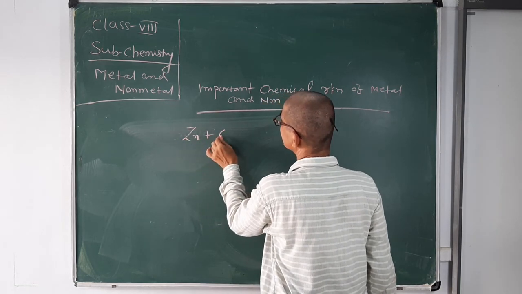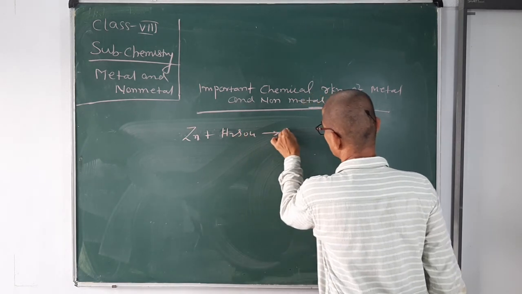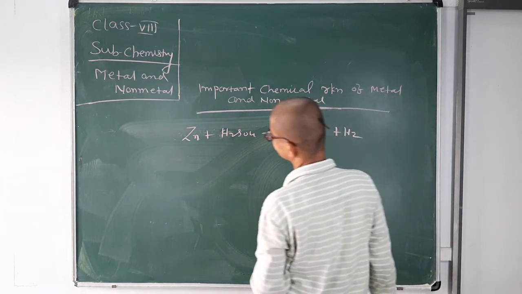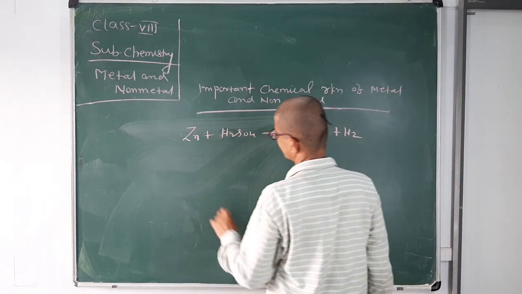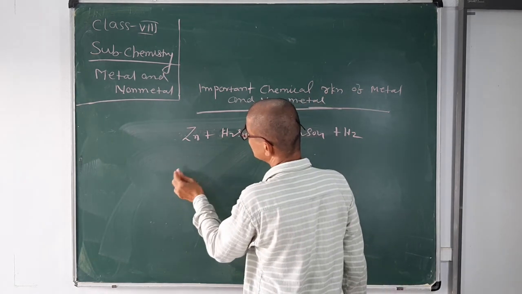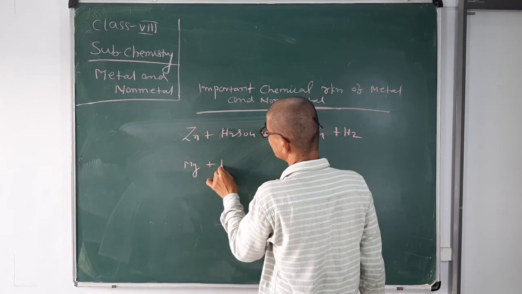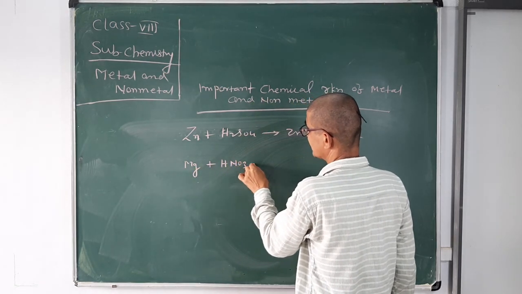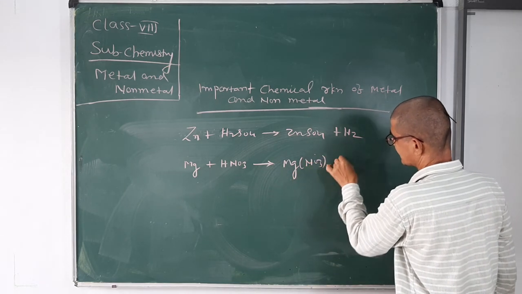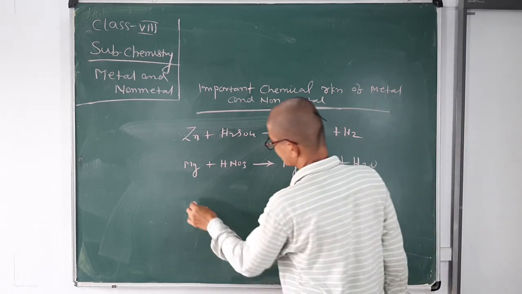Zinc reacts with sulfuric acid to form ZnSO4 and hydrogen. These are important reactions, but two metals like magnesium react with nitric acid to form magnesium nitrate and water. We will not get hydrogen.